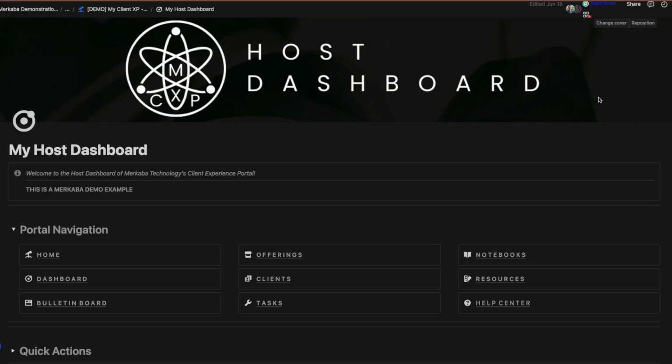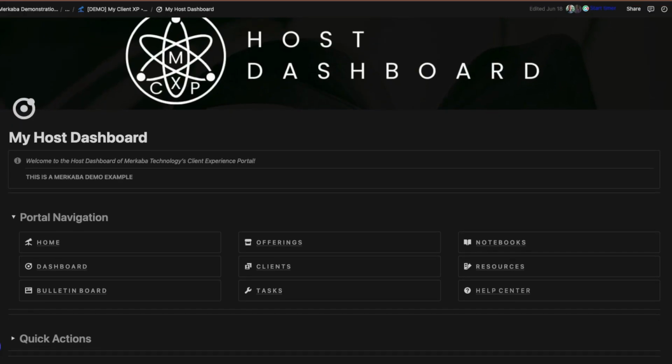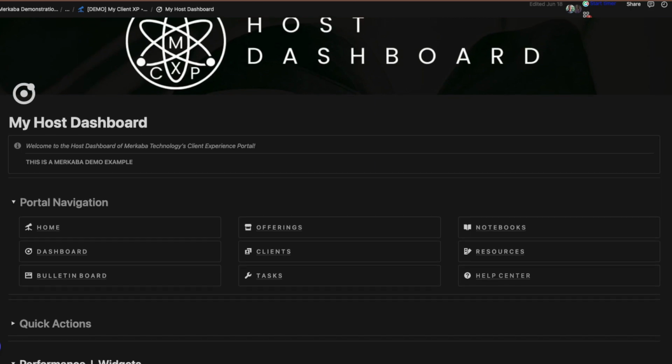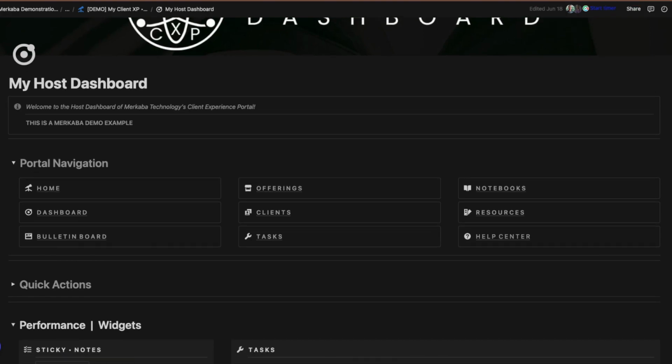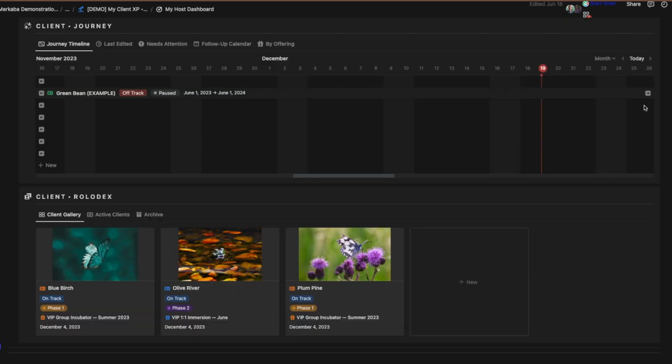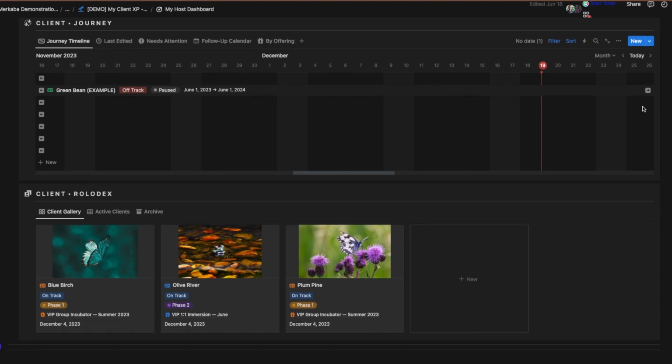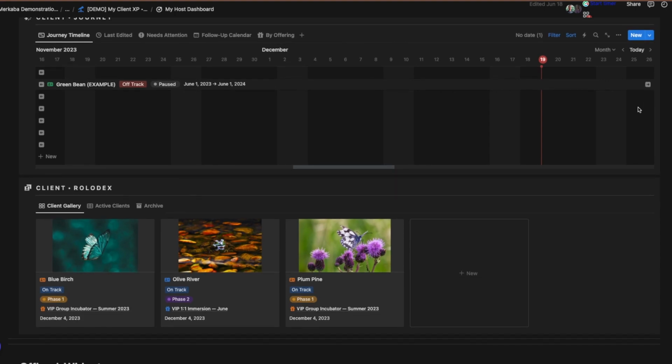And in this host dashboard, it's my workhorse. It's basically where I do all of my management, add all of my resources and tasks and notes, client sessions and stuff for my clients. So in the CXP, there is a client tracker. And in that client tracker